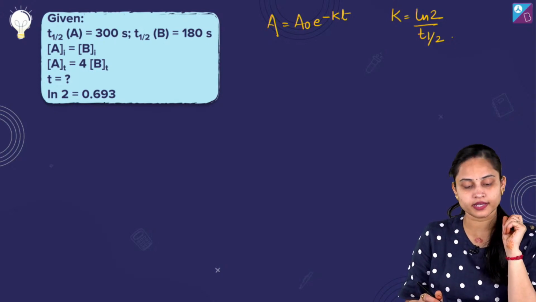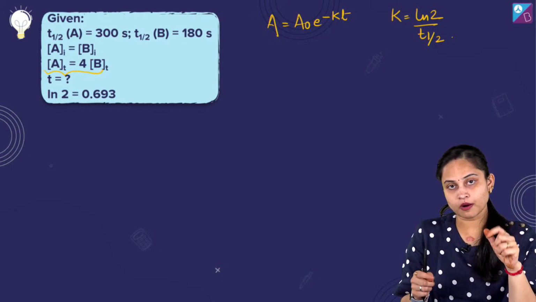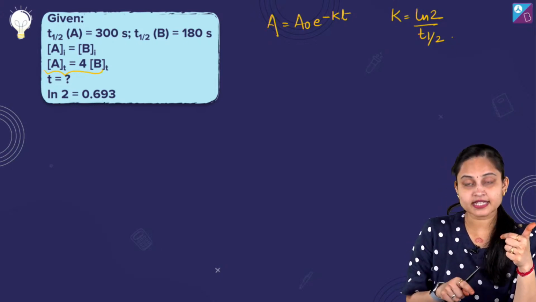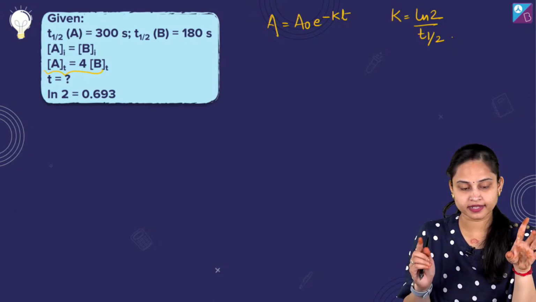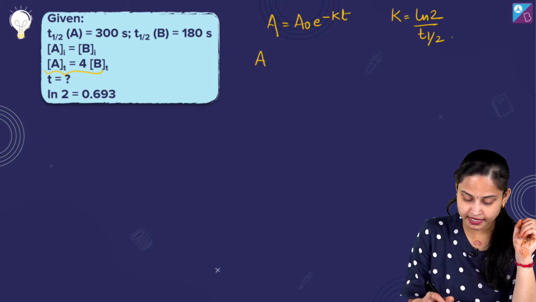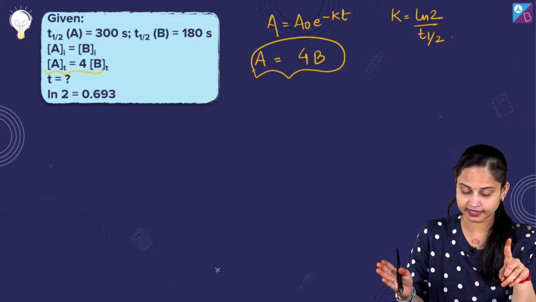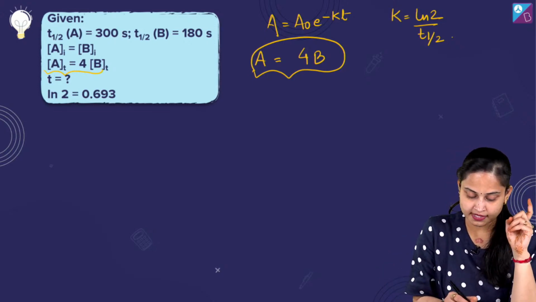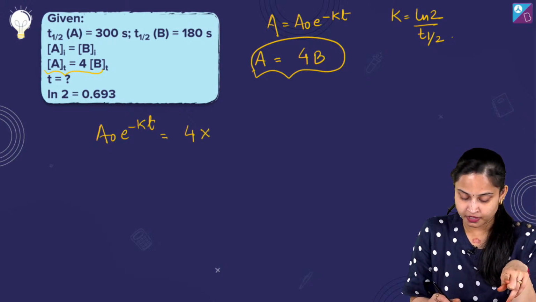Now what we need to do is, ठीक है, we have been given that we need to talk about the time when At is equal to 4 times of Bt। Initially Ai is equal to Bi, ठीक है? तो we know that it's A equals to 4 times of B. For this particular condition we need to talk about the time. ये कब होगा, किस particular time पे होगा? Okay, what is A? A naught e raised to power minus kt, and it's 4 times of what B we are talking about. So it's B naught e raised to power minus kt.